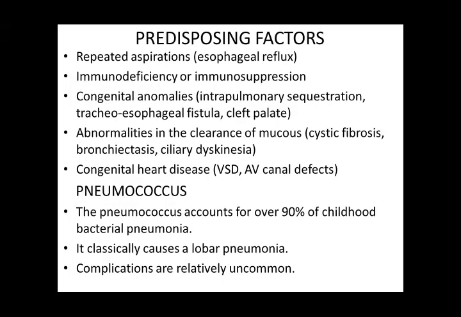Now, what are the factors which predispose the child to pneumonia? There are certain predisposing factors like repeated aspirations, like esophageal reflux, which may occur even in the normal child or in patients with cerebral palsy. Repeated aspirations are there, or in patients who have immune deficiency. I have told you many types of immune deficiency.